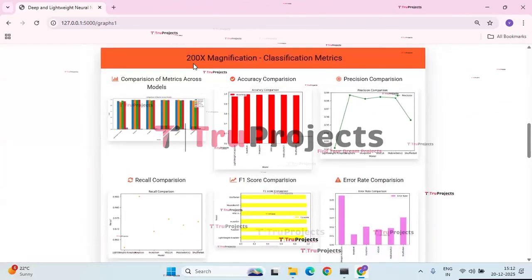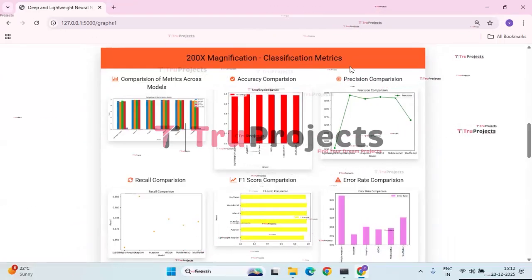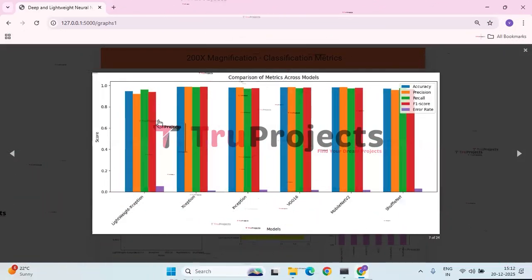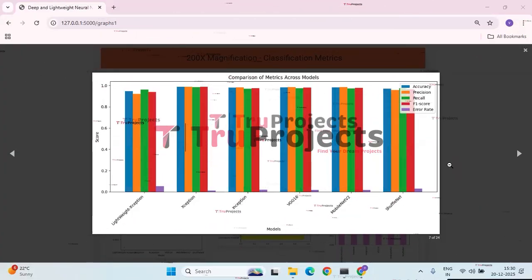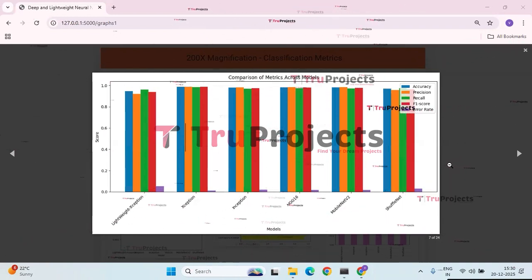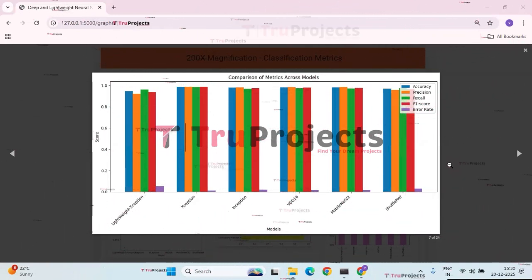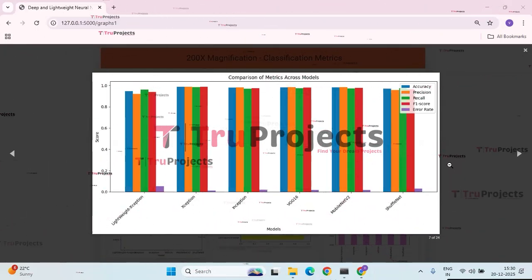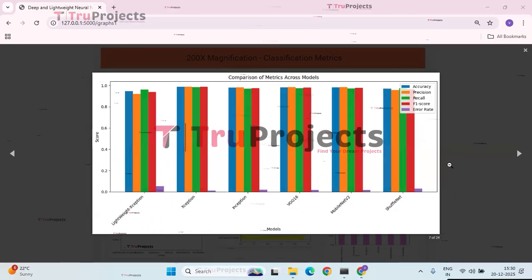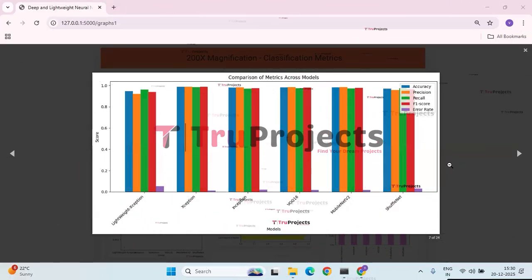Next, we have 200x magnification classification metrics. The first one is comparison of metrics across model graph. This bar chart compares 6 models across 5 metrics like accuracy, precision, recall, F1 score and error rate. Xception achieves the highest score overall with the lowest error rate, while lightweight Xception and ShuffleNet have slightly lower performance. All models show consistently high performance with minimal difference in metrics except for error rate.